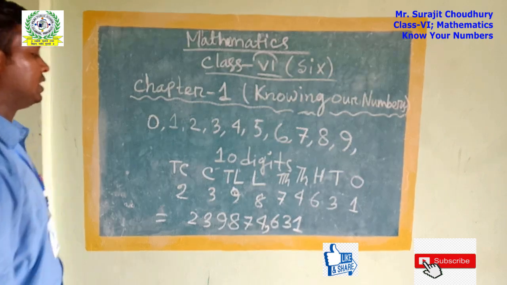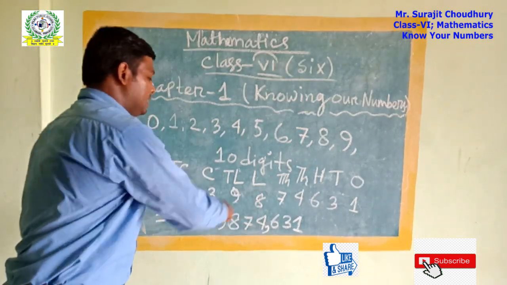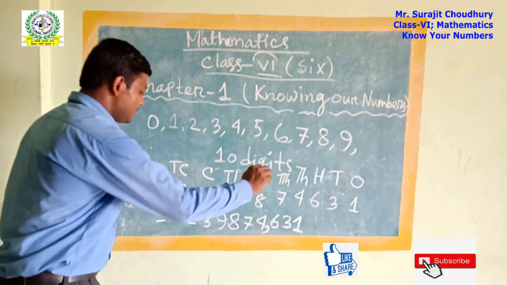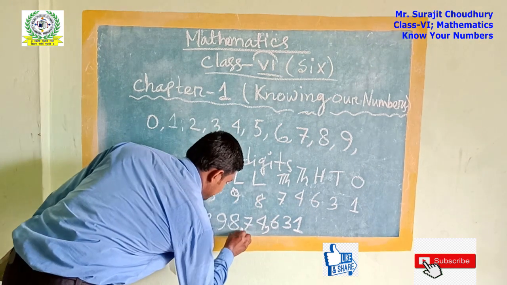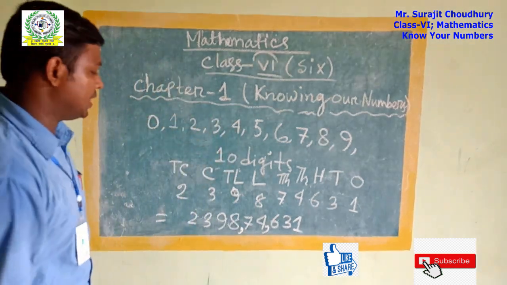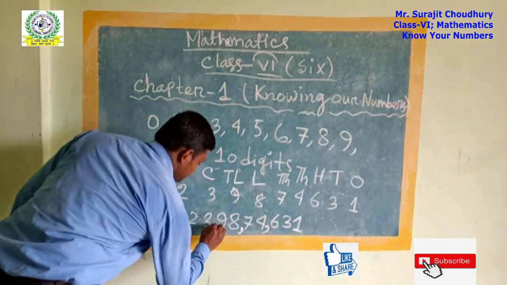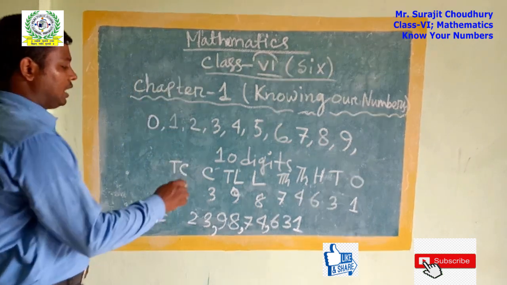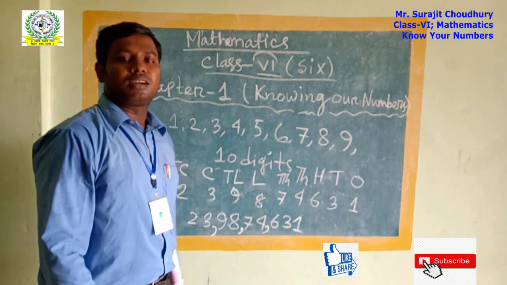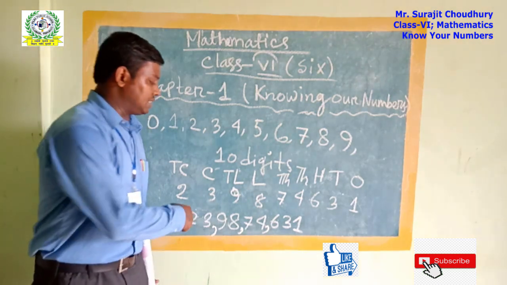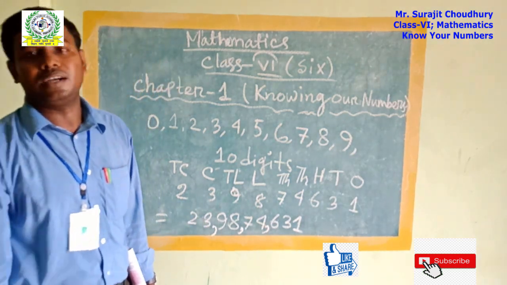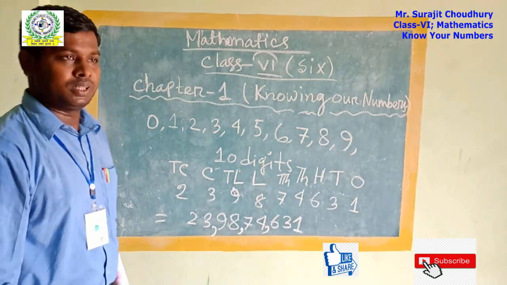Then, after 2 digits, we place another comma. Then, after 2 more digits, we place another comma. Now it looks as though the commas are inserted according to the Indian place value system.